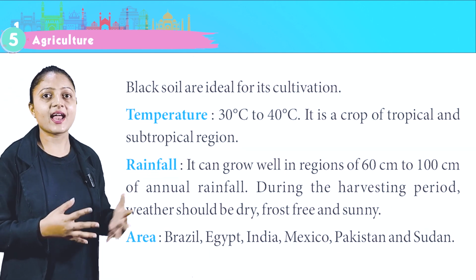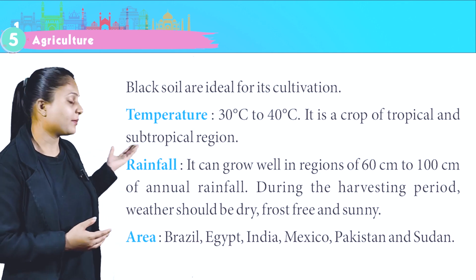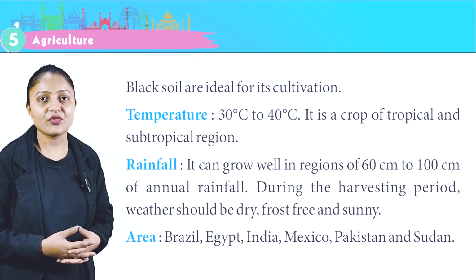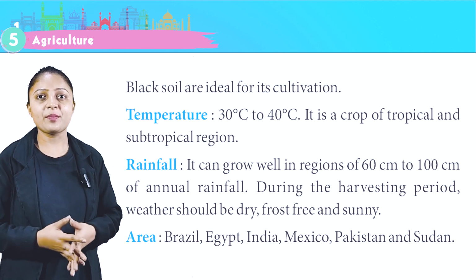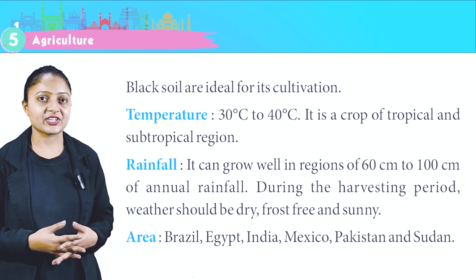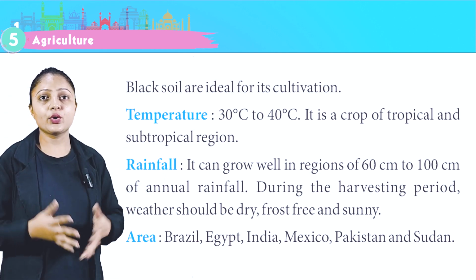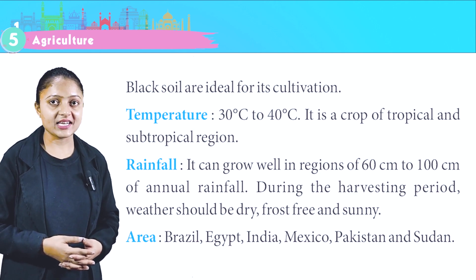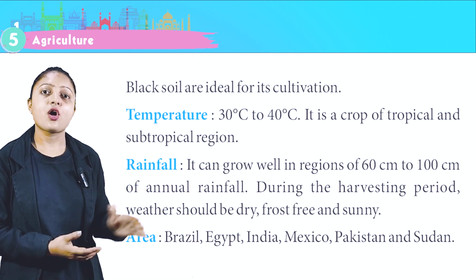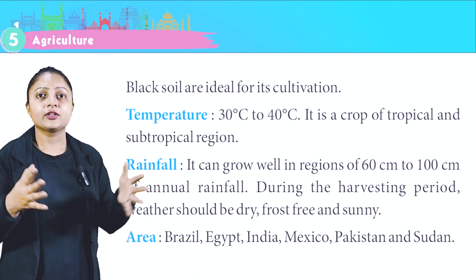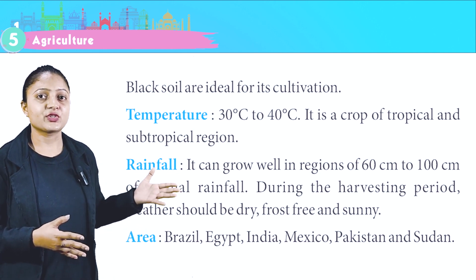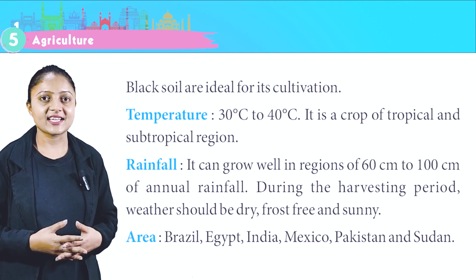Cotton. Black soil are ideal for its cultivation. Temperature 30 degrees Celsius to 40 degrees Celsius. It is a crop of tropical and subtropical region. Rainfall, it can grow well in regions of 60 cm to 100 cm of annual rainfall. During the harvesting period, weather should be dry, frost-free and sunny.